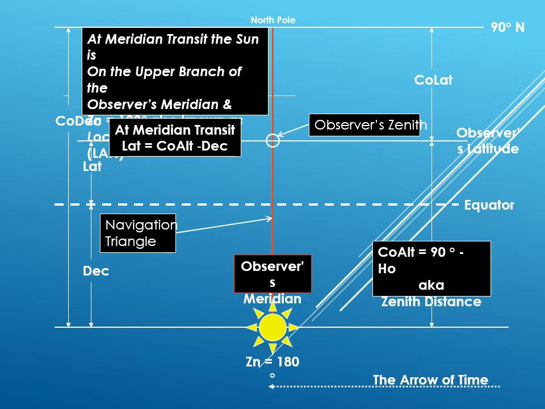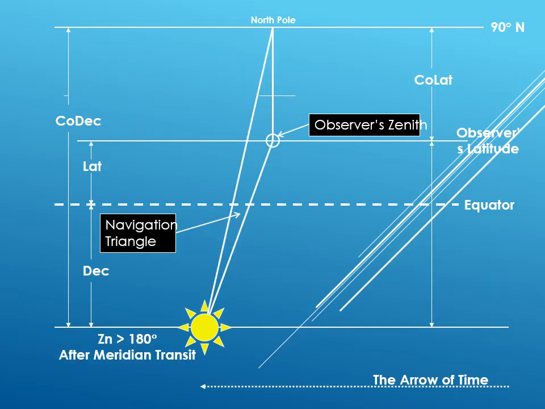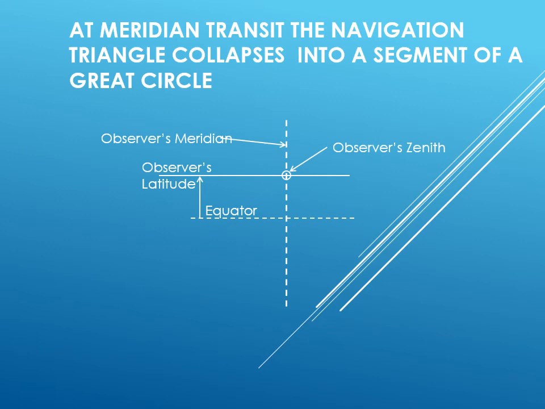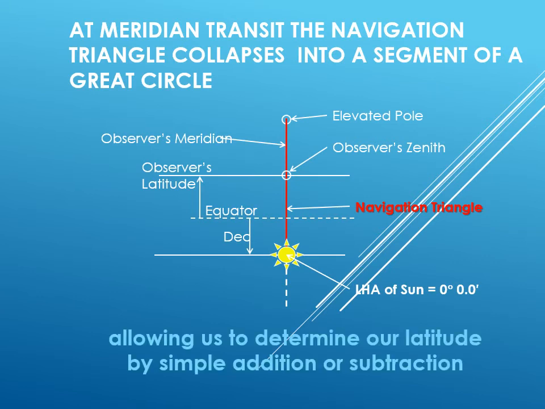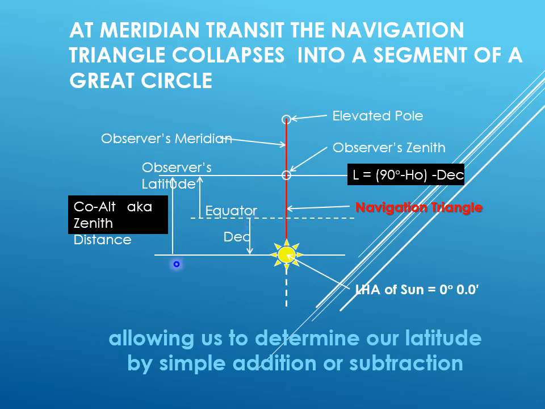After crossing the MER PASS, the sun will go further to the west and reconvert back to a navigation triangle like so. Now if we go back to the diagram of meridian transit, we can see that the observer's latitude can be easily determined by subtracting the declination from the co-altitude.